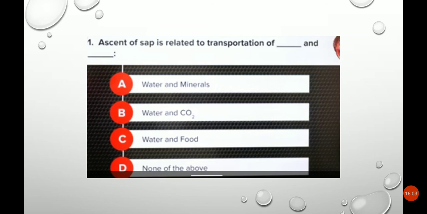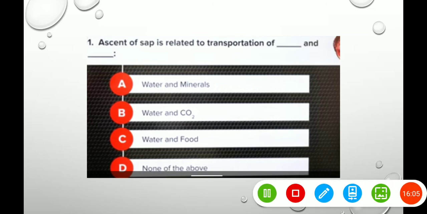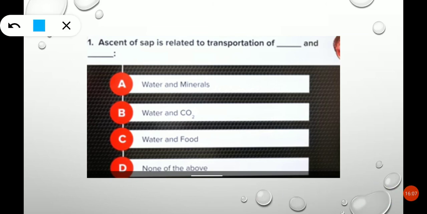So ascent of sap means what? Water and minerals. So this is the answer. Ascent of sap is related to transportation of water and minerals, that is through xylem. And what is the next one?